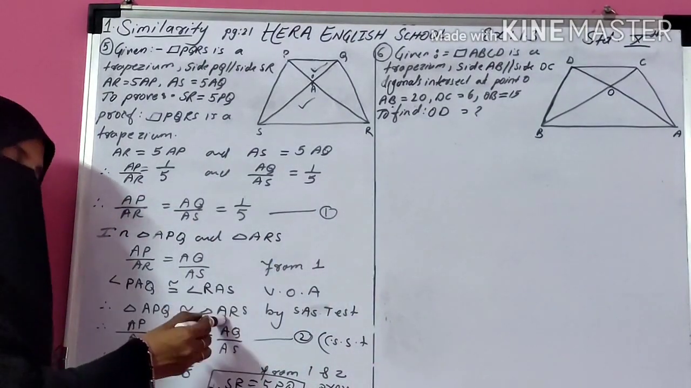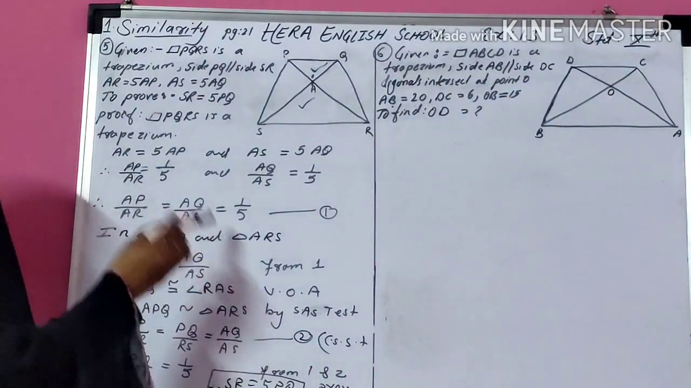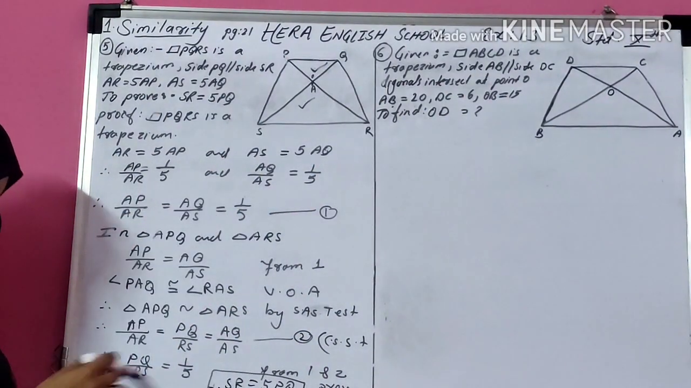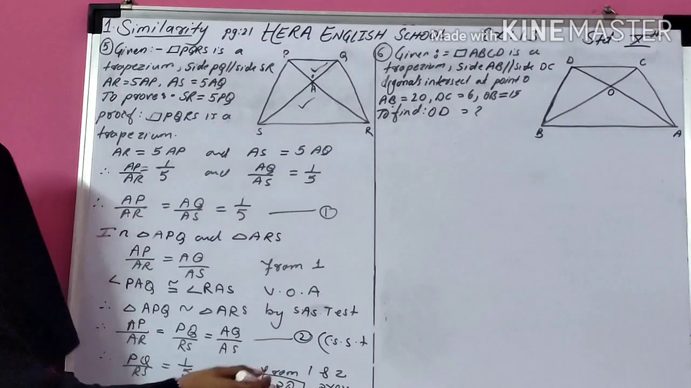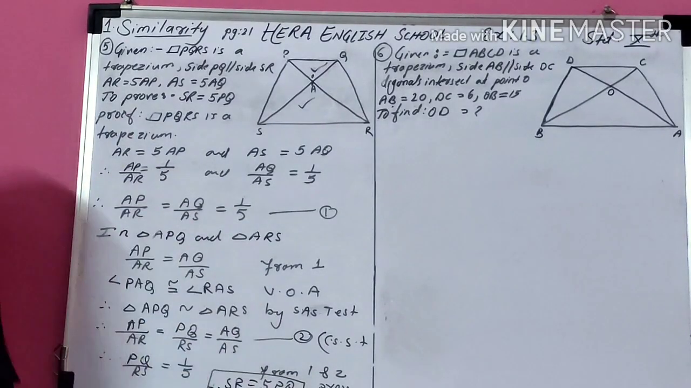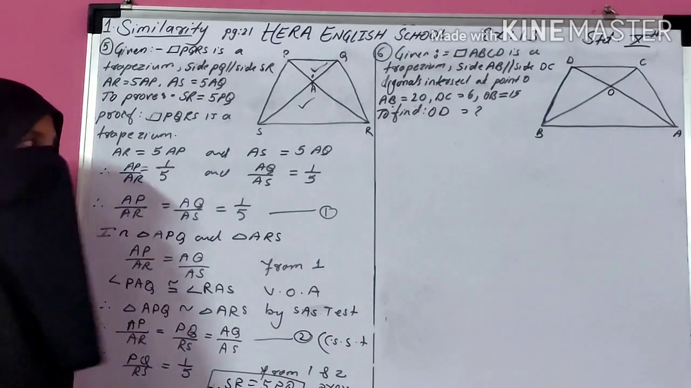If these two triangles are similar, then corresponding sides are in proportion. Two corresponding sides have value 1 upon 5, so automatically the third one is also 1 upon 5. After cross multiplying, you get SR is equal to 5 times PQ, that we have to prove. Okay? Got it? Easy question?